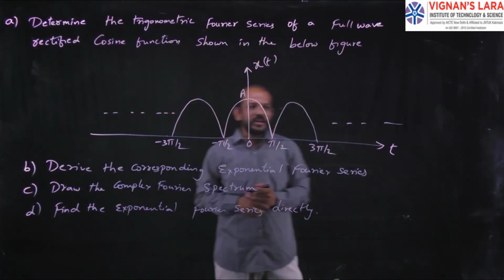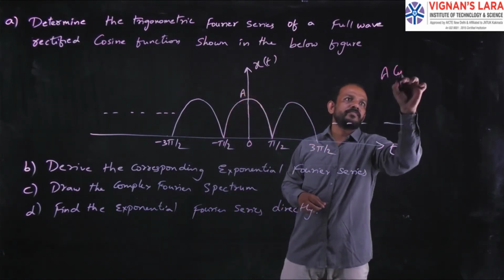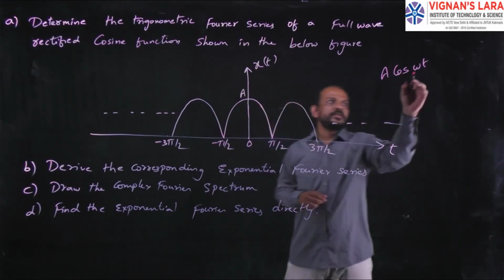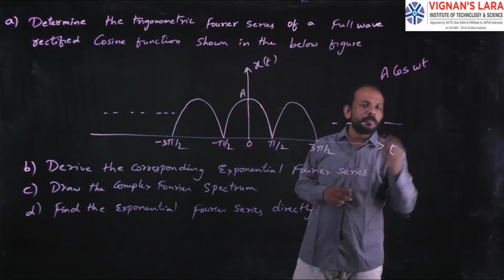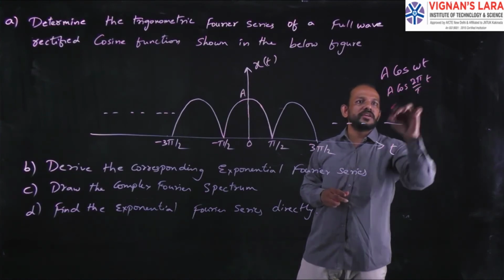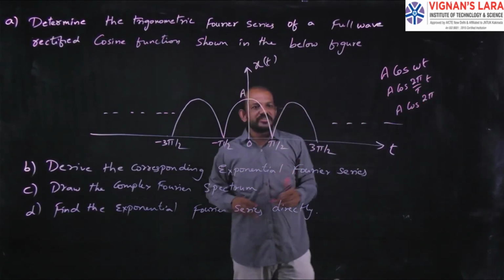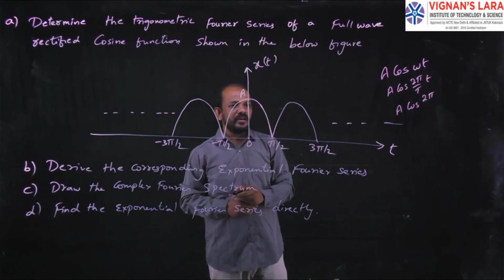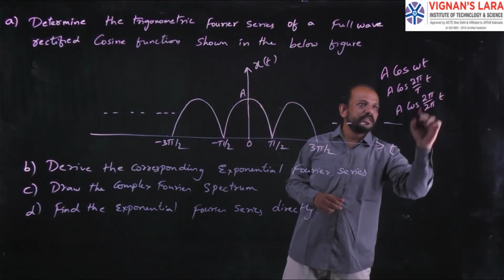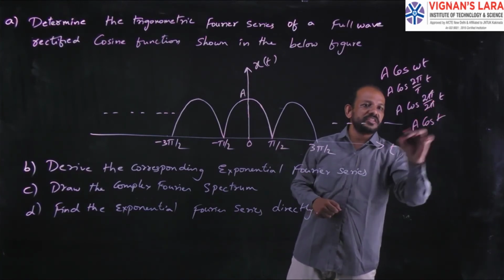Generally, we can take the cosine function as A cos omega t, and the omega value will be equal to 2 pi by T. So we can write A cos 2 pi by capital T into t, or simply you can write A cos 2 pi t. General cosine functions will have the time period of 2 pi. So the 2 pi gets cancelled. So this waveform is nothing but A cos t. So this is our x of t.